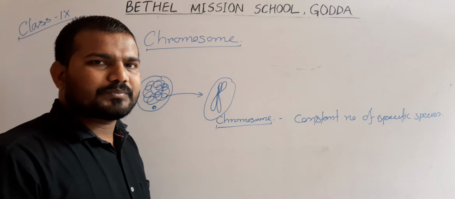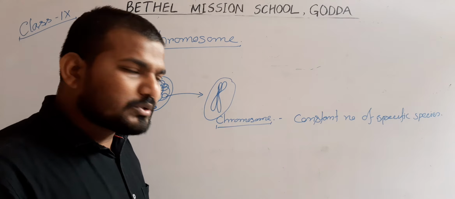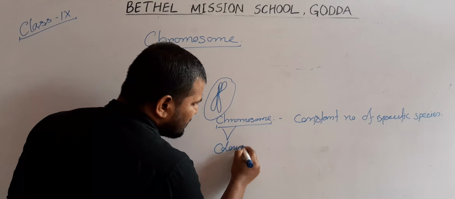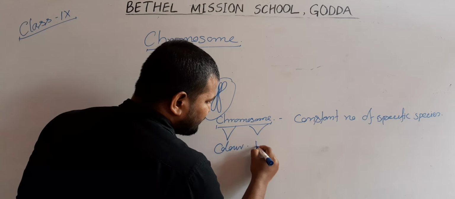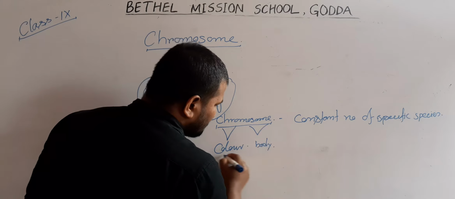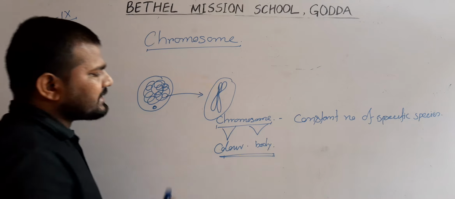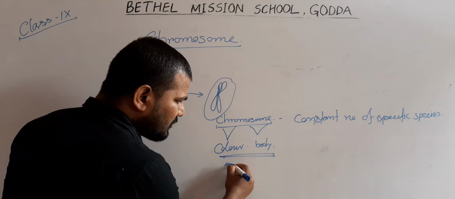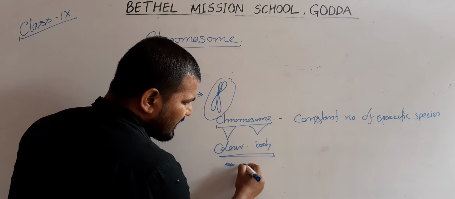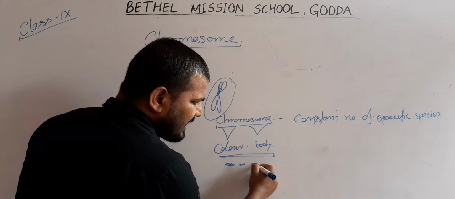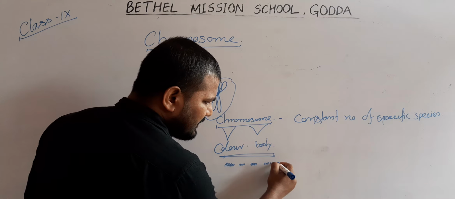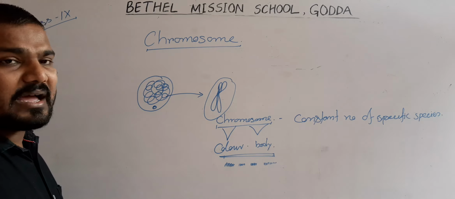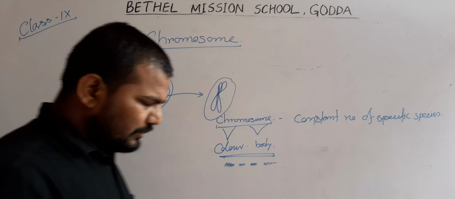Now, the word chromosome comes from two words. Chromo means color, zome means body. So, this word means coloring body. When we observe the chromosome under the microscope, we can find euchromatin and heterochromatin continuously. So light and dark bands are present, that's why it is termed a coloring body.